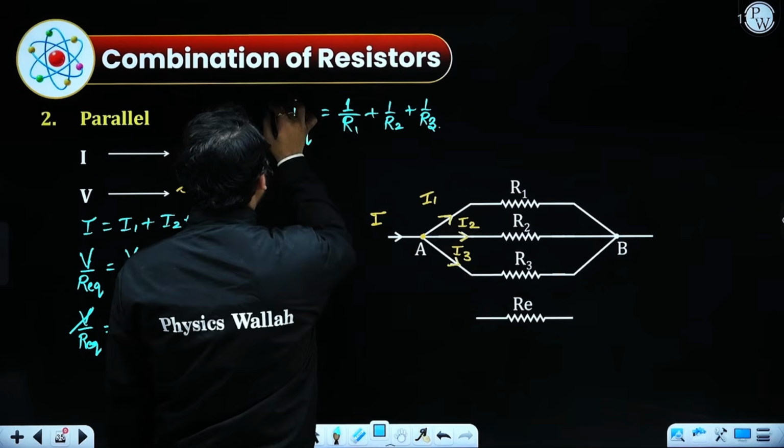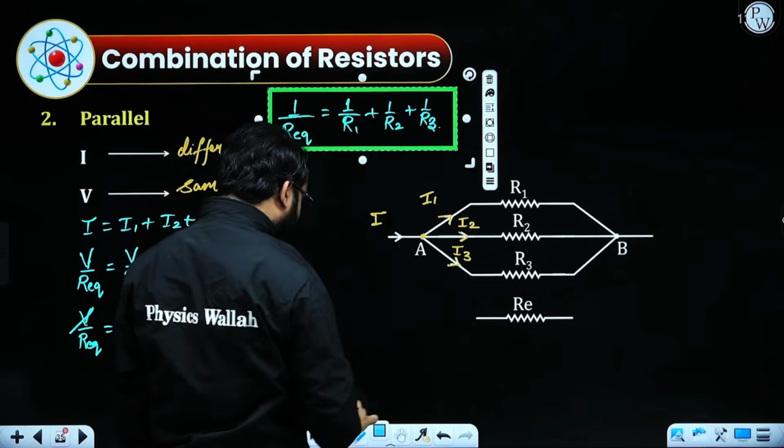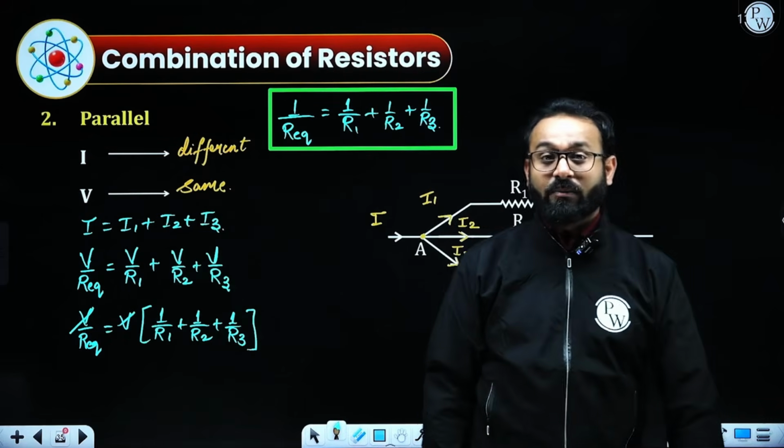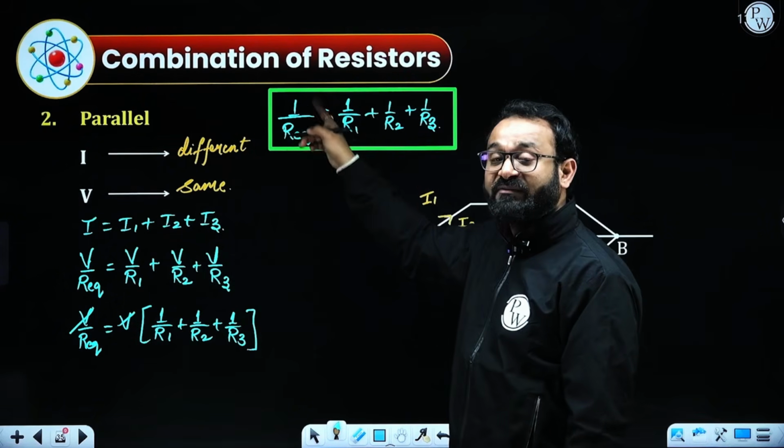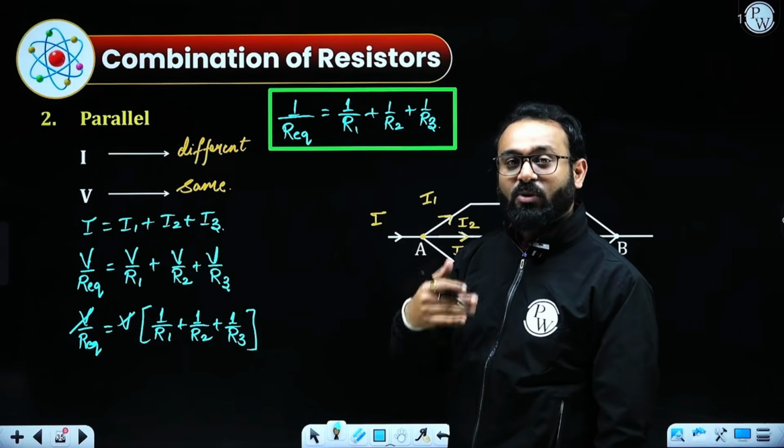We need to remember, if you are finding the value of R equivalent in the parallel combination, after doing all the calculation you need to reciprocate the value, because this gives 1 by R equivalent, but we need to calculate R equivalent.